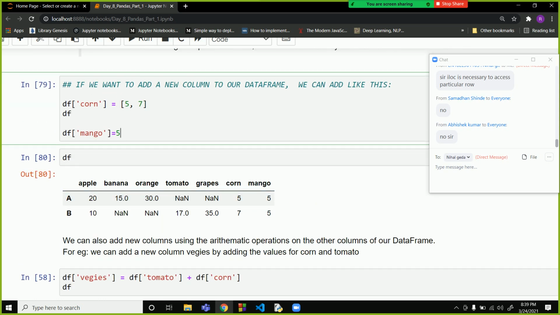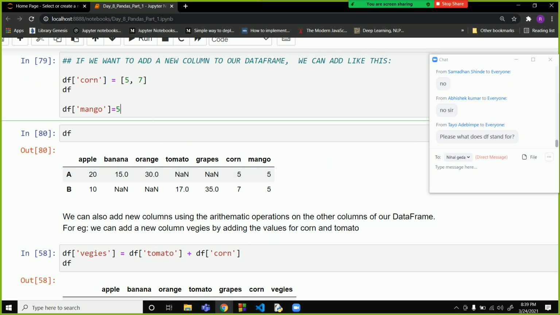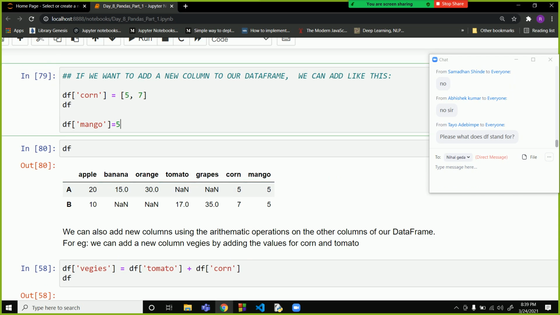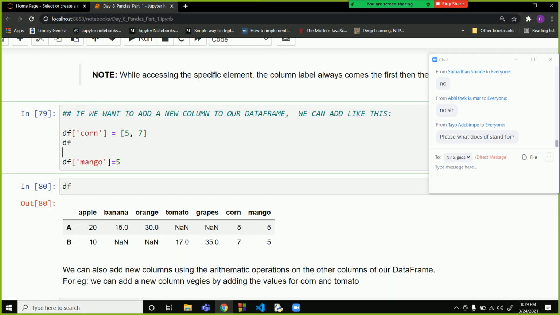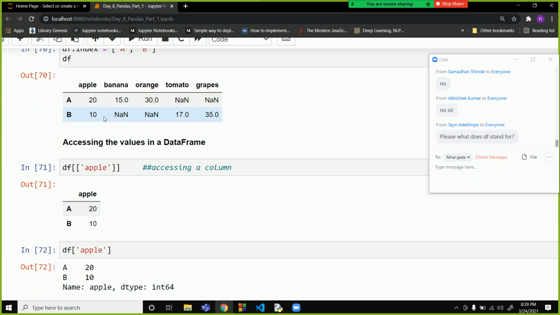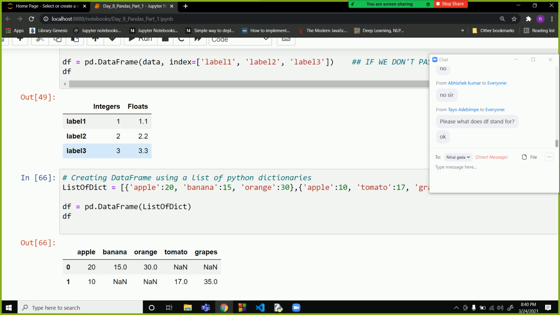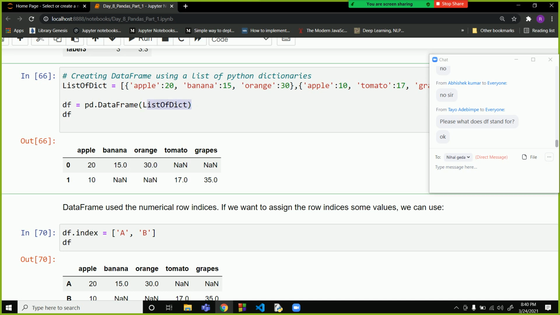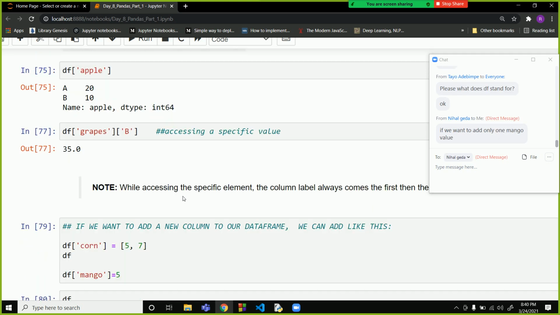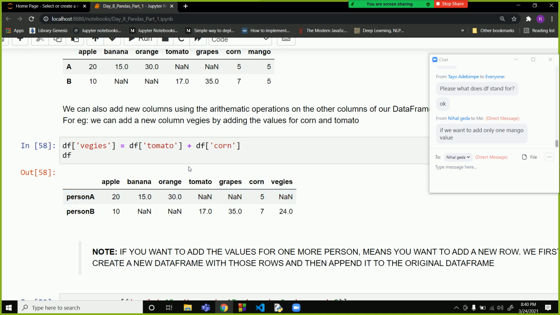So this is how we can add new values. df is the name of the variable of the data frame. Now we can also create new columns.